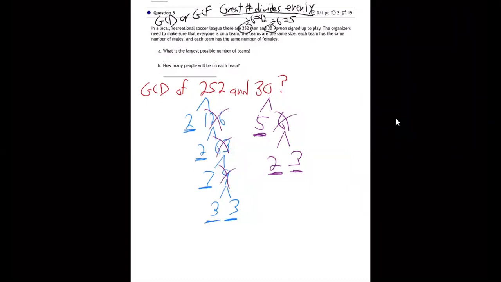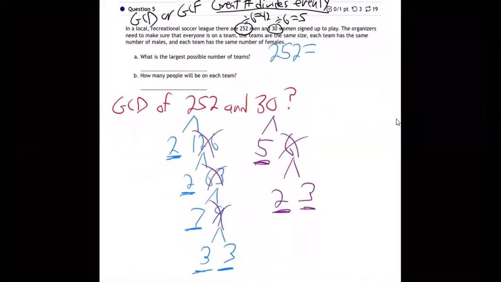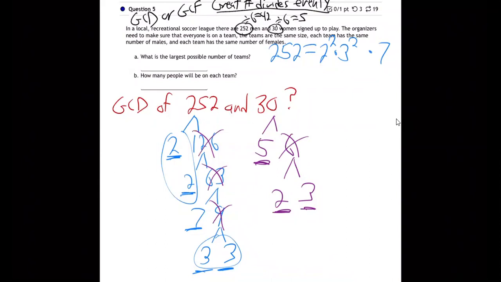Okay. So let's do it. So now you know what to do. We just line them up. So back up here, let's do the 252 up here. And what is 252? Looks like it's two 2s, 2 squared, two 3s, 3 squared, and a 7. I'll move the 7 over so I have room for everything. And then down for the 30. Now the 30 is a 2, a 3, and a 5.